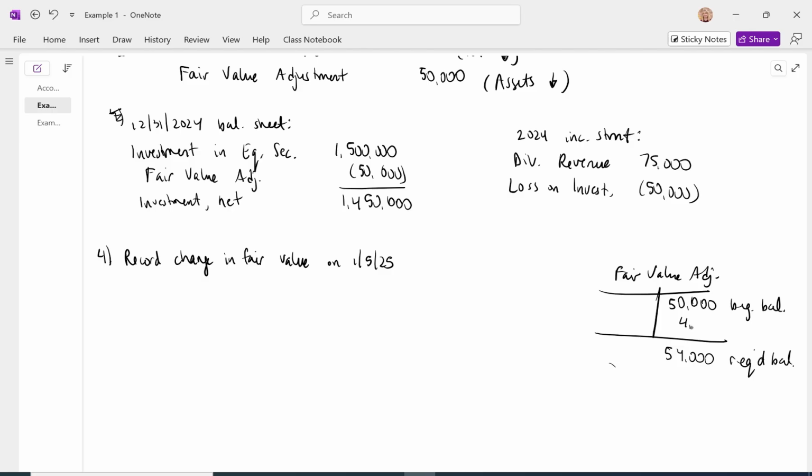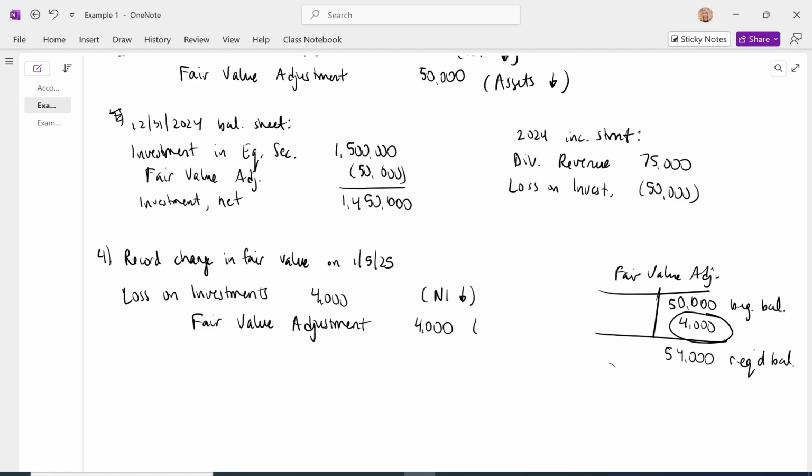And what do we need to record as our entry? We need to record a credit of $4,000. So I'm going to leave room for my debit, and I'm going to credit the fair value adjustment account for $4,000. And what's the other side to that entry? It's going to be the loss on investments for $4,000. Of course, this means net income decreases and assets decrease.